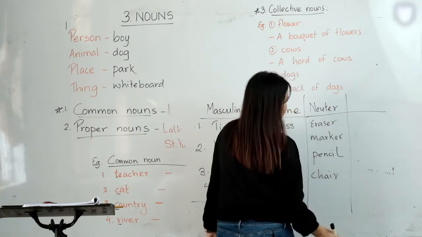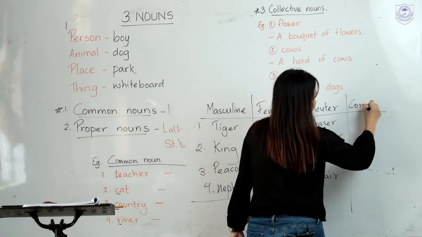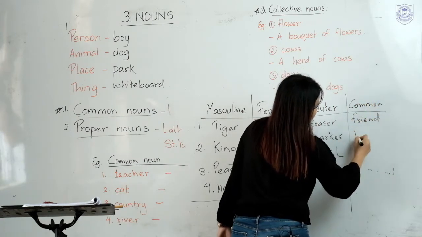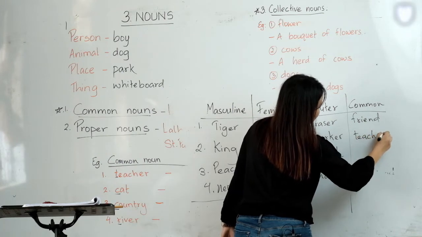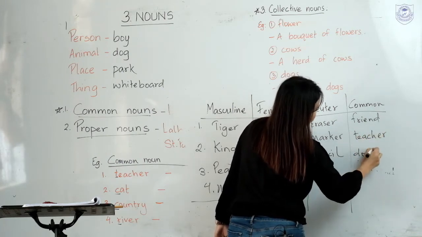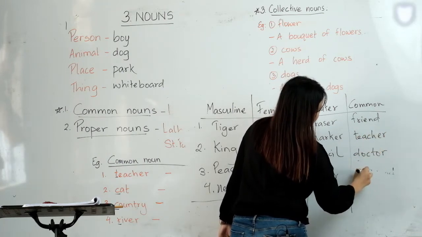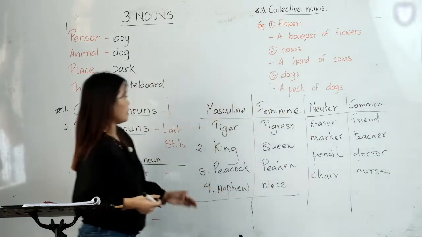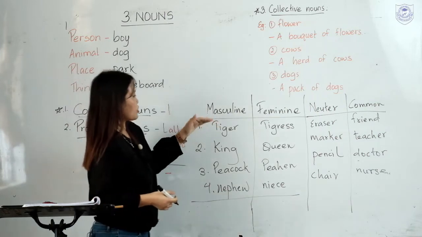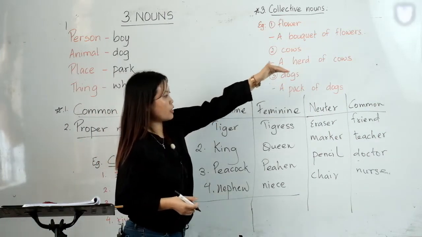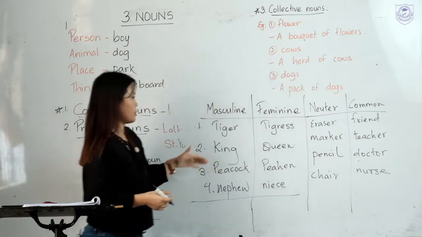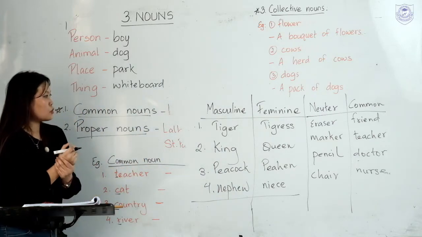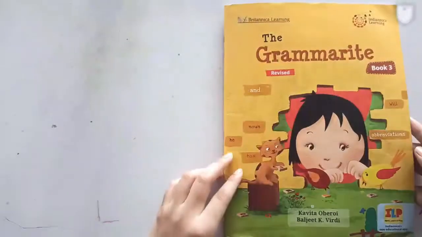And again, for common gender, we have friend, teacher. A teacher can be a male or female. Doctor, nurse, and many more. Okay, these are the gender: masculine, feminine, neuter, and common gender examples. Only a few examples. Now let's see the textbook and do the textbook exercise.